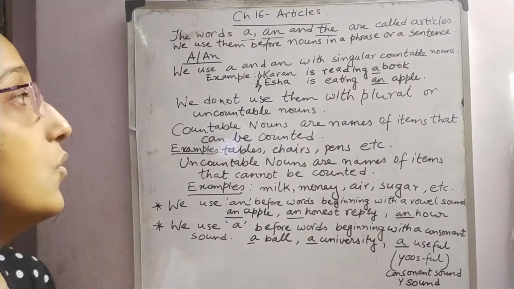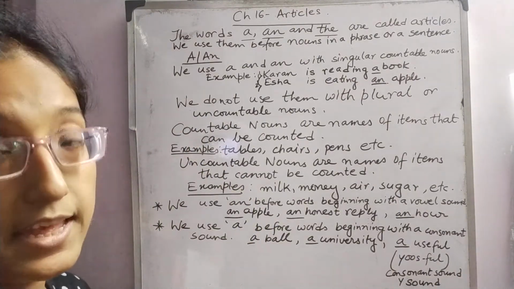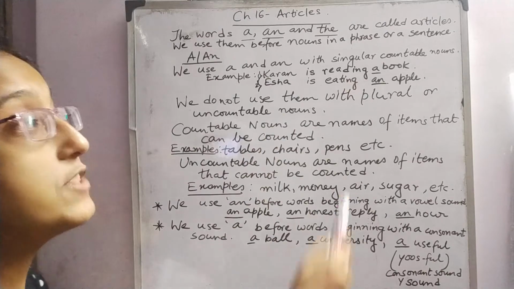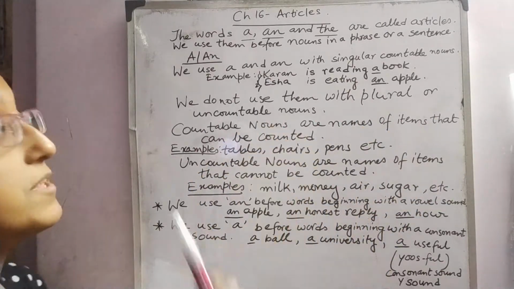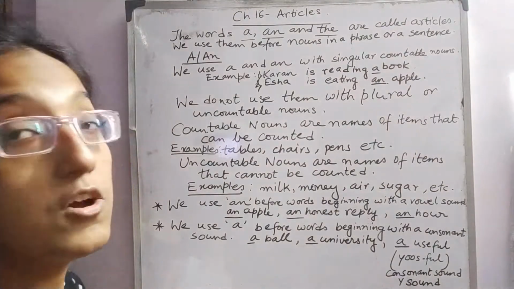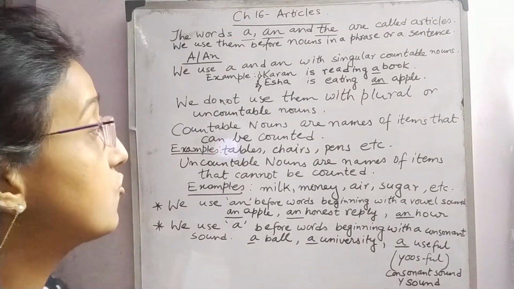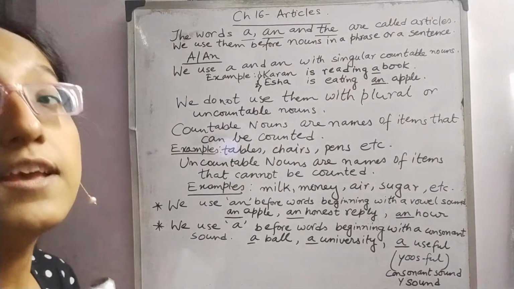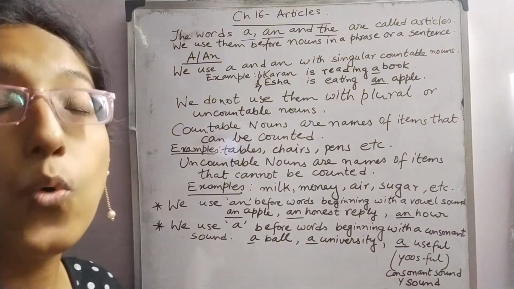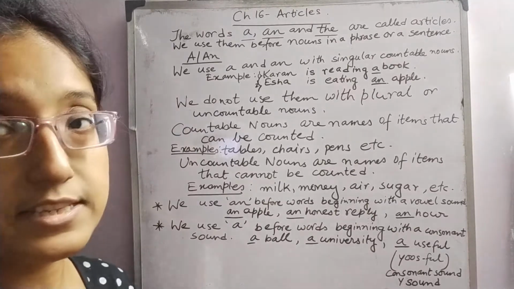Okay. Now, we will know another point which we have to keep in mind while placing a or an. We do not use a or an with plural or uncountable nouns. We cannot place a or an with plural nouns or uncountable nouns. It is not possible. Okay? So, we have to keep in mind that the nouns should be singular and they should be countable. A question may arise as to what are countable nouns and what are uncountable nouns. Obviously, I will discuss about it.